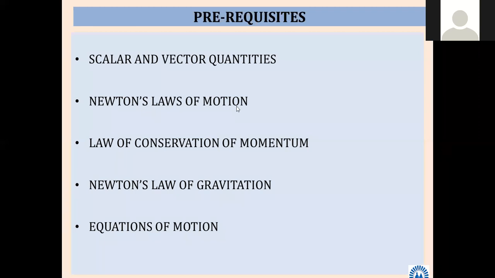Equations of motion. How many equations of motion are there? We are going to study. Very good, three are there. Nice. That also we are going to see.